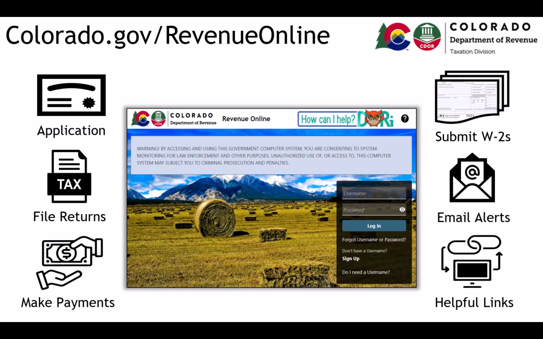We also know that understanding tax policy isn't always easy. So, to help answer common taxpayer questions, the department launched Dory, an automated, self-service chatbot on Revenue Online. Dory is the bright orange tax owl that roosts at the top of the Revenue Online homepage. Dory is a helpful resource whose vocabulary and answers are constantly being refined based on taxpayer feedback.